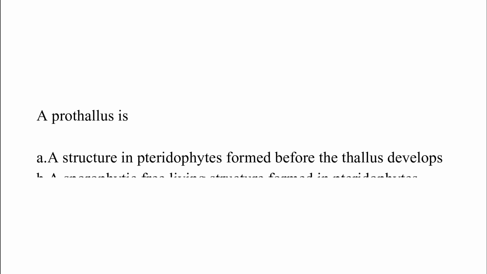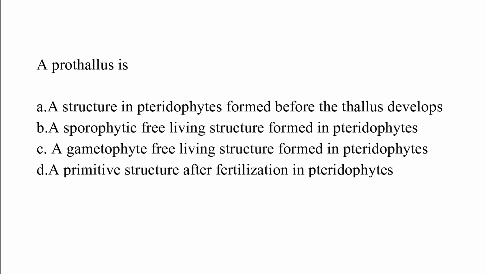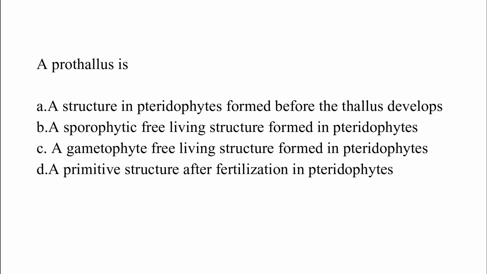A prothallus is option A, a structure in pteridophytes formed before the thallus developed. Option B, a sporophyte free-living structure formed in pteridophytes. Option C, a gametophyte free-living structure formed in the pteridophyte. Option D, a primitive structure after fertilization in pteridophytes. The correct answer is option C, which is a gametophyte free-living structure formed in pteridophytes.